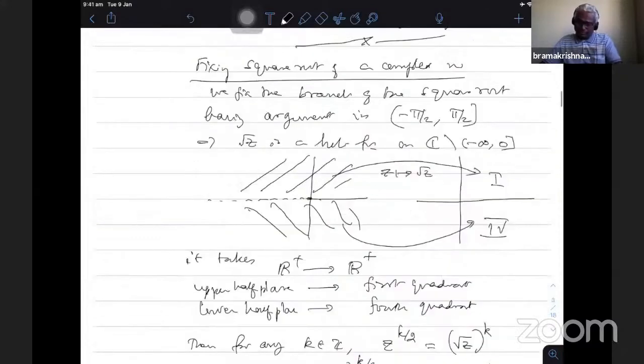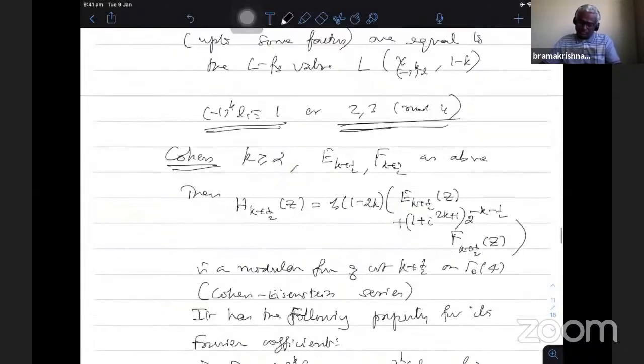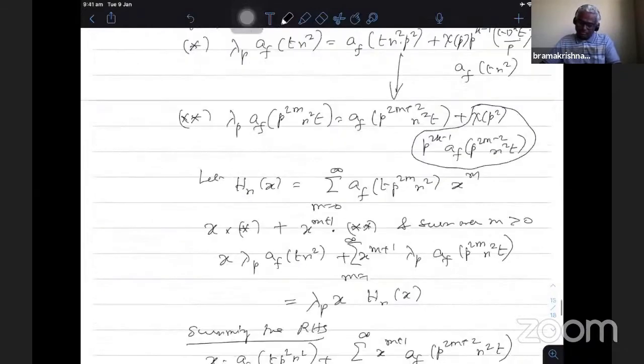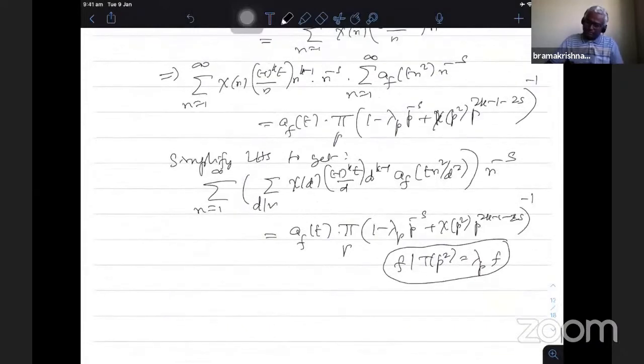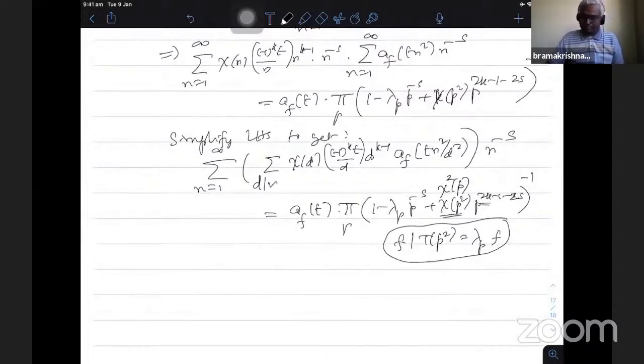Now coming to this part: 1 minus lambda p to the power minus n, chi of p squared. That chi of p there is nothing but chi square of p. Therefore, the character is chi square. So the right hand side becomes an Euler product, provided this lambda p comes from a modular form of some level with character chi square and weight 2k, so that is k minus 1 minus 2s, where k becomes 2k.